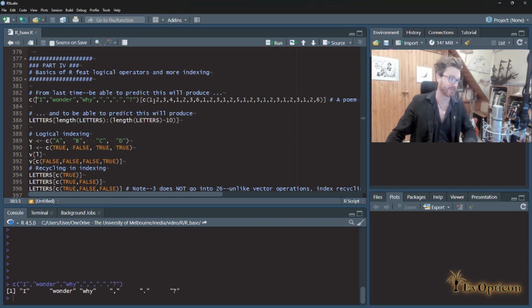So the output vector, the first output will be this word I. 2, 3, 4, so the next word will be wonder, the next word will be why. 4, the fourth element is the comma. Now we go back, so the 5th element of the output will be the first element of what's being selected, so it will be I. So we're going to get I wonder why, comma, I, and you could go through and do this.